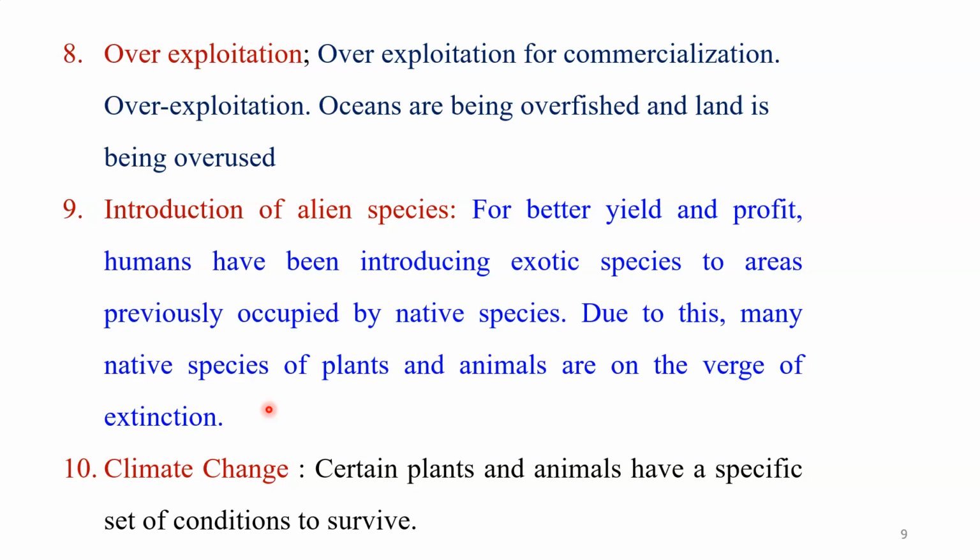You know that there is a continuous increase in climate change. We observe various events that indicate a great climate change condition at the international level. Especially I am talking about the continuous increase in the average temperature of the Earth's surface. We call this global warming. So global warming is the main reason behind the loss of biodiversity at the international level.